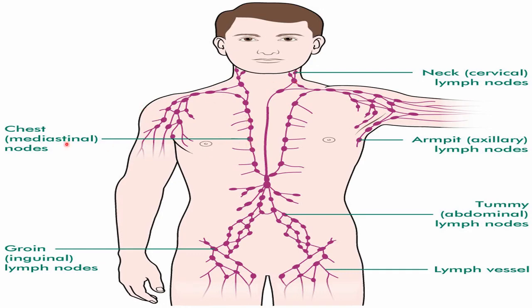Also these are found in the chest region, then in the armpits. In the armpit region also these lymph nodes are present. So you can say your armpits are also an active region to work against the antigens. Also in the groin areas, lymph nodes are found. Then here you can see in the abdominal region, abdominal lymph nodes are present, and this is also a part of the groin region. So by this diagram you can see the positions of the lymph nodes.